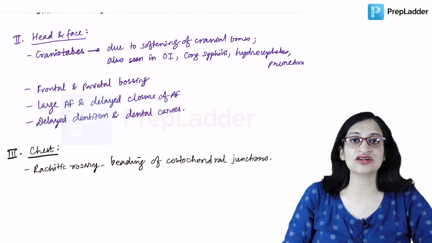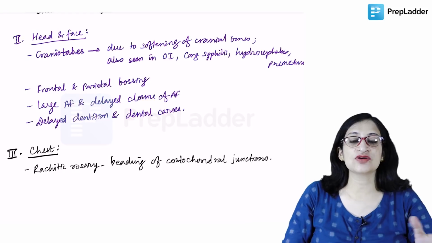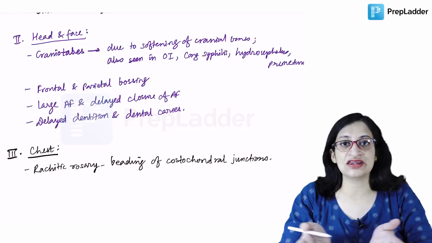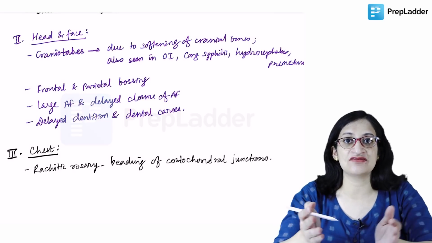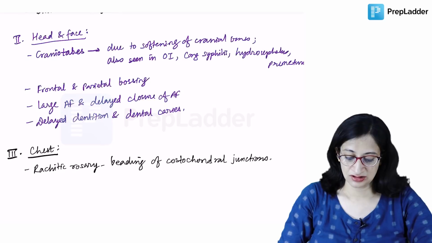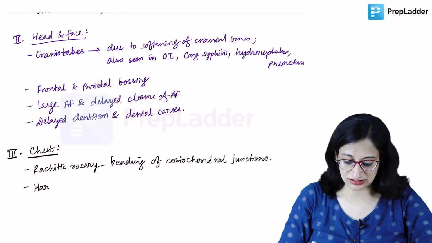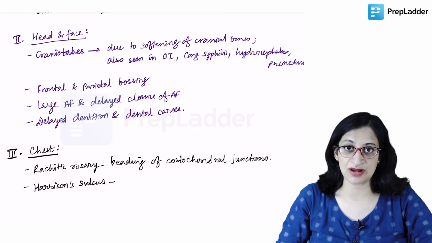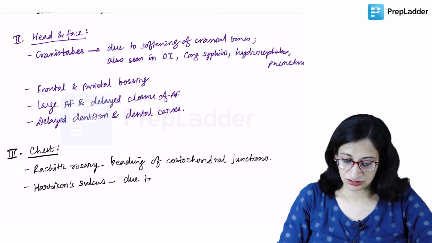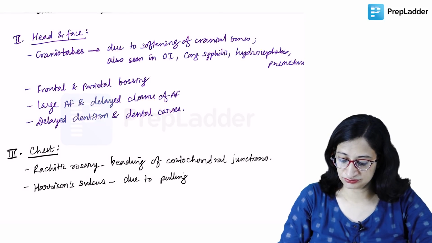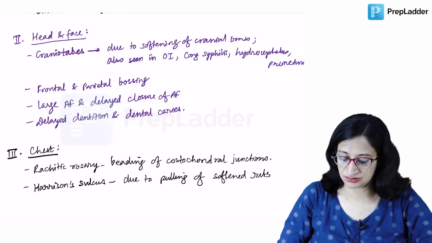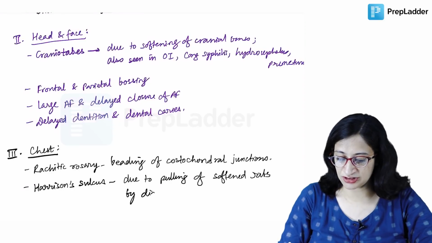And you can also get something known as Harrison's sulcus. That is because of the pull of the diaphragm on the soft ribs. So a groove-like area may be formed on the ribs at the area where the diaphragm is attached. Harrison's sulcus is due to pulling of the softened ribs by the diaphragm during respiration.